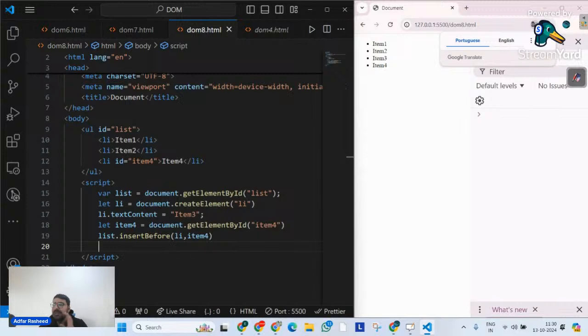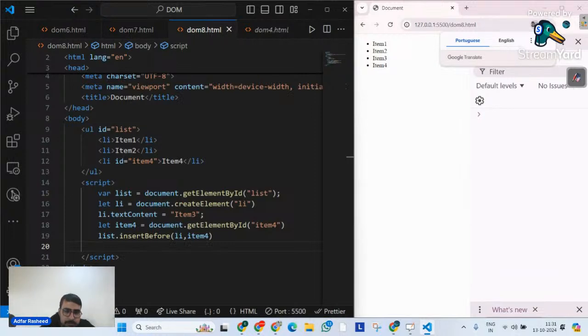Moving forward to our fourth method that we have to understand. Creation is done, insertion is done. Now there's one another thing that we have to understand, which is removing a child. How do we remove a child from a particular parent? We have a method called removeChild. The removeChild method removes a specified child from its parent node. And what is the syntax? Simply parentNode.removeChild, mentioning the child node that you want to remove.